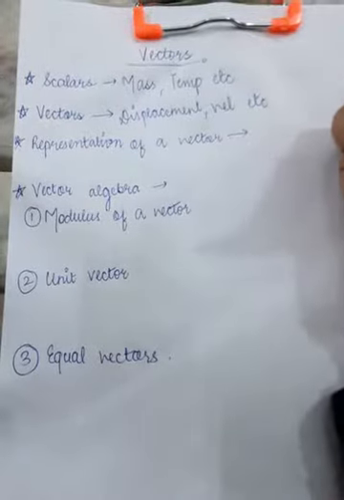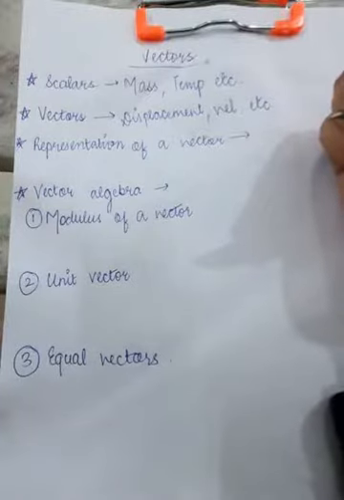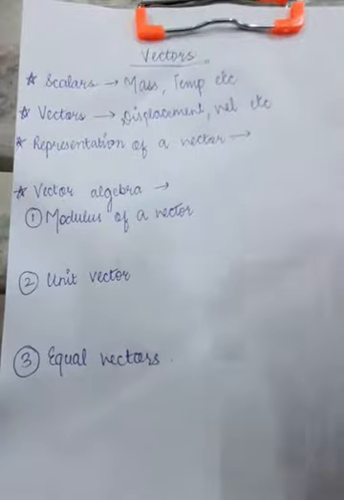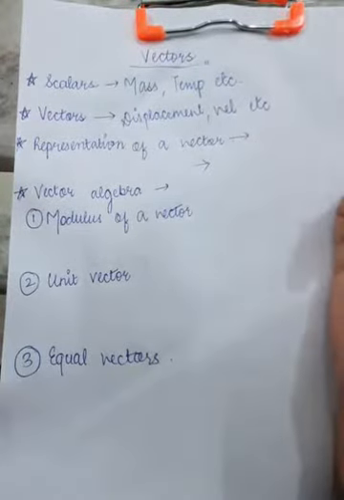First of all, I'm going to tell you the representation of a vector quantity in physics, or how a vector quantity is basically represented. A vector quantity is represented by putting an arrowhead over its symbol.